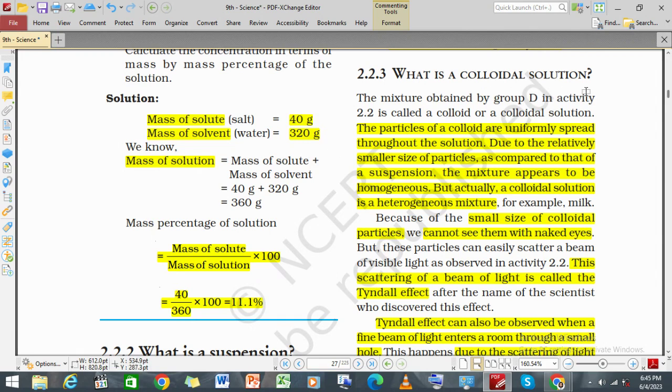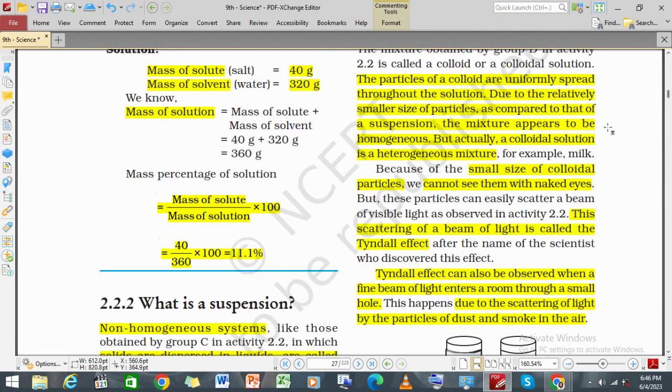Now if we talk about the colloidal solution, the particles of a colloid are uniformly spread throughout the solution. That means it seems like a homogeneous type of mixture. Due to the relatively smaller size of the particles compared to those of a suspension, the mixture appears to be homogeneous. But actually a colloidal solution is a heterogeneous mixture.